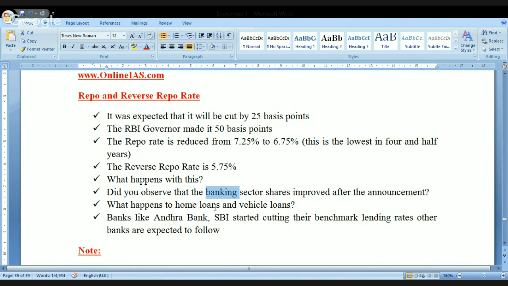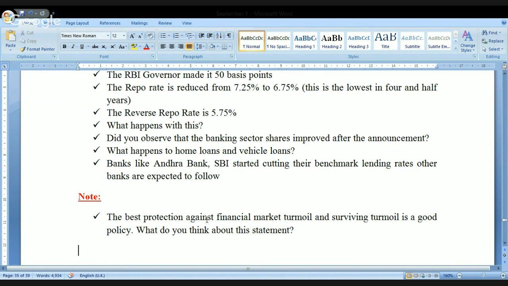What happens to the home loans and vehicle loans? Definitely, the banks will announce, and it has already started, that they are going to reduce the interest on these loans. Look at this, banks like Andhra Bank and State Bank of India have already started cutting their benchmark lending rates, and other banks are expected to follow the same. Is it okay? Look at this, please. Note I have given.